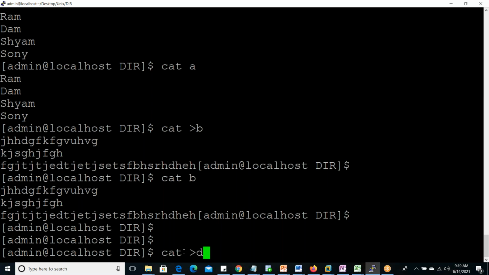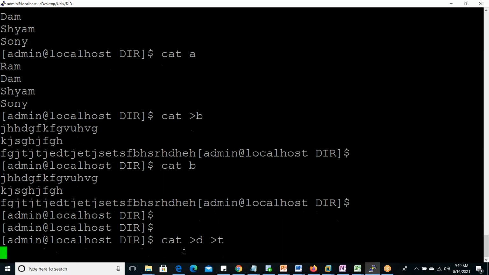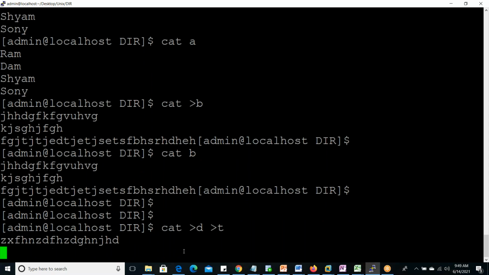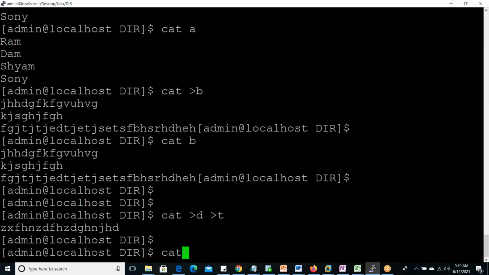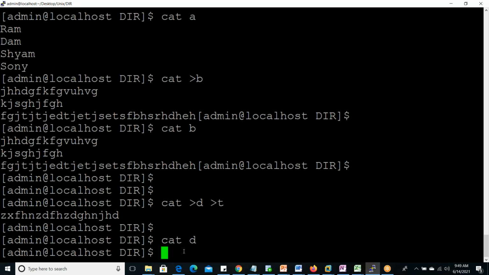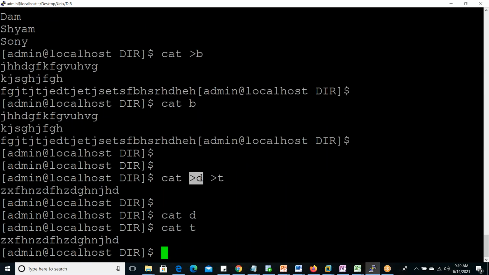Cat greater than D, again greater than T, then cat D, nothing is coming. Cat T, T is created here. Both we have given, but only the last one is considered, and T is created. This one is not created. So any number of files we try to create using the cat command, it will not consider. Only one it will create at a time.